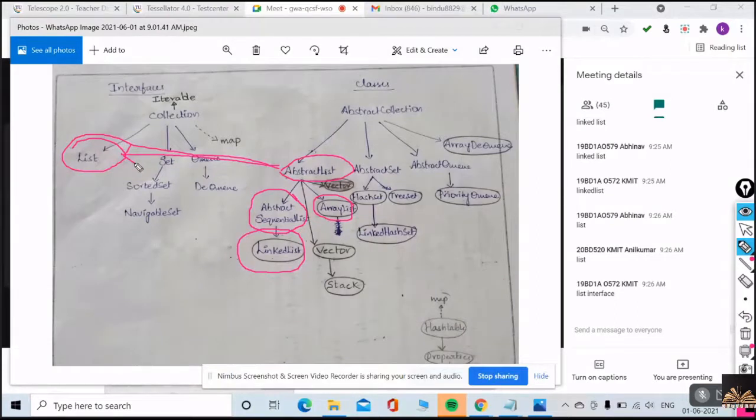So the methods that are in the list interface, some of the methods may be implemented in abstract list. Suppose the list has 20 methods. Out of those 20 methods, 4-5 methods can be implemented in abstract list, and some of the remaining methods will be implemented in abstract sequential list, and the remaining, all the leftover abstract methods will be implemented by your linked list. So completely, suppose there are 20 methods, these 20 methods can be implemented in all these classes. Will you agree with that?